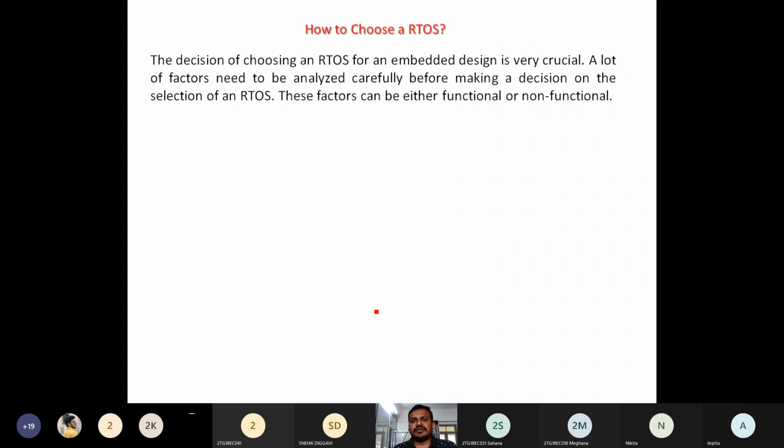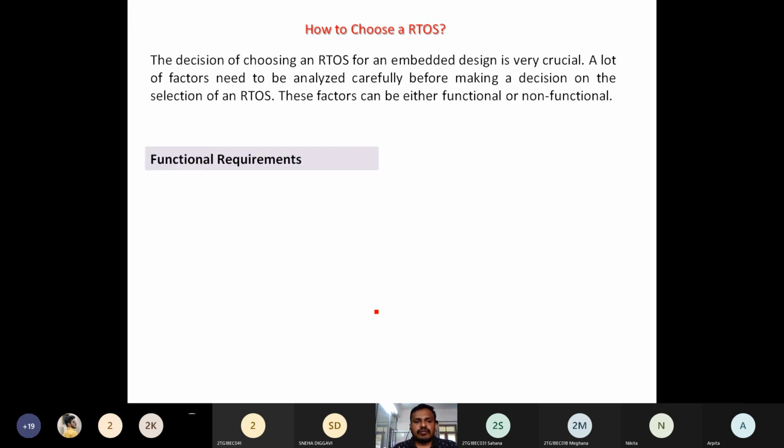These factors can be either functional or non-functional, because we went through the operating and non-operating behavior, the characteristics, and the functions of this RTOS or this particular kernel. So based on that, it is either functional based or non-functional based.